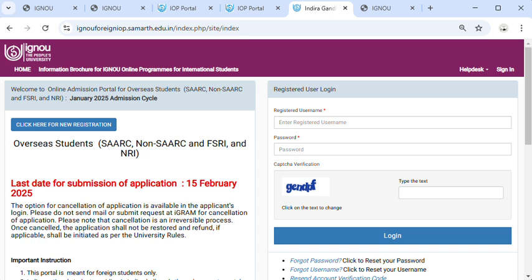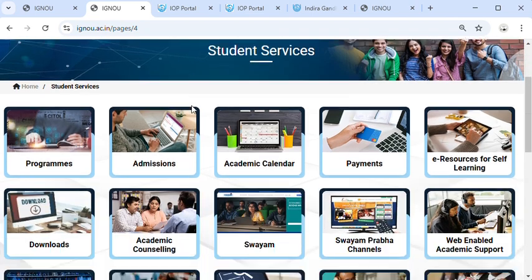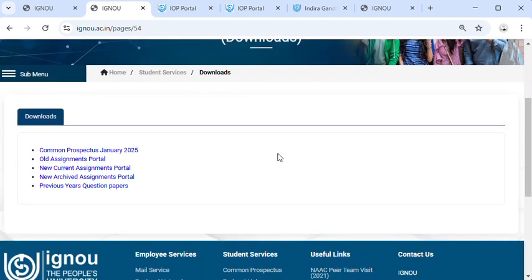After taking admission, for certificate programs you will get your study material in approximately 2 months, and for bachelor degree and master degree programs at your registered Indian communication address within approximately 6 months. After then you can prepare the assignments and submit them at your study center. You can download your assignment from the IGNOU website ignou.ac.in. After then go to IGNOU services. To download the study material, click on the downloads button. Next is assignment portals.